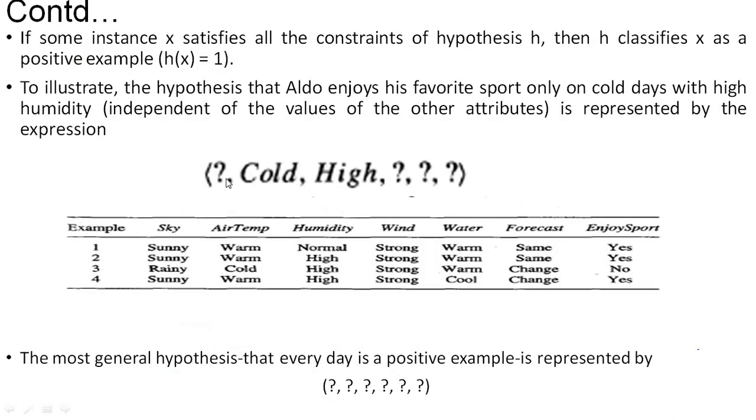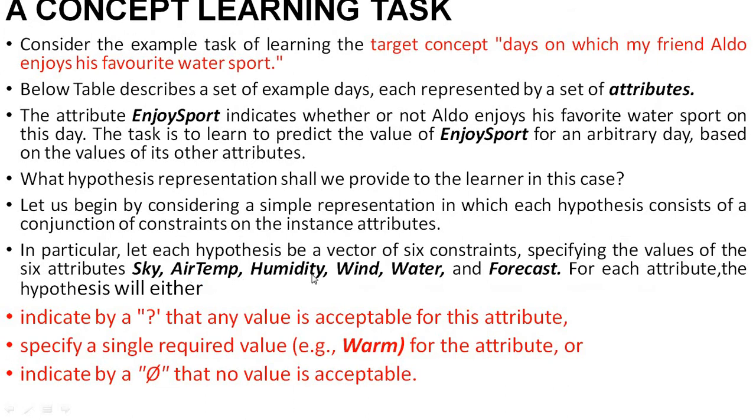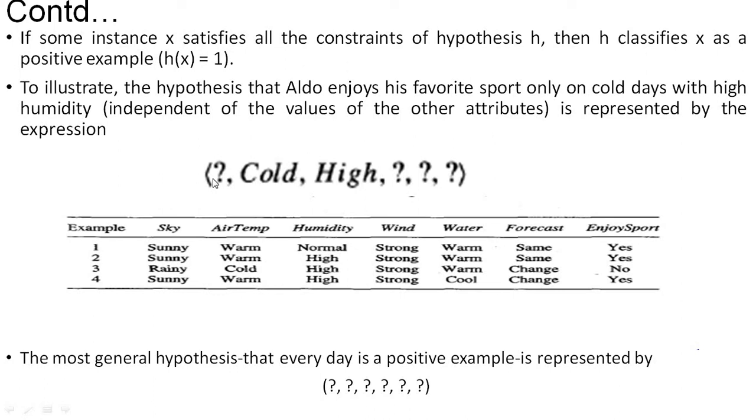As you can see, this is one example that I have taken here. These are 6 attributes: first, second, third, fourth, fifth, sixth. In total we have 6 attributes: sky, air temperature, humidity, wind, water and forecast. For sky we have a question mark. Question mark means any value can be acceptable.